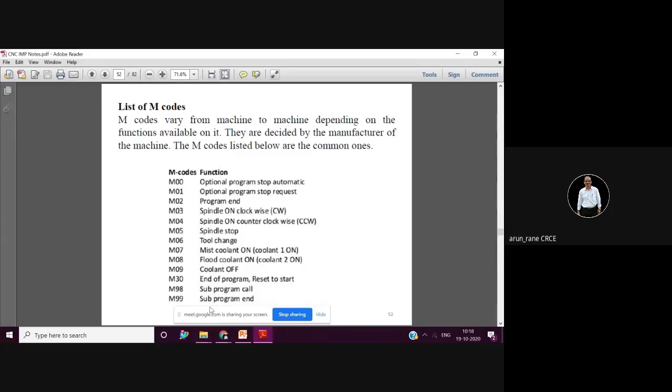Of course, the syntax of calling will vary from control to control. So this was the total number of M codes which you need to remember. And there are two more codes which you need to write, that is M13 and M14. M13, as I told earlier, has a dual purpose: the spindle will be on and the coolant will be on, that is flood coolant. And M14 is spindle stop and coolant off. M13 and M14.